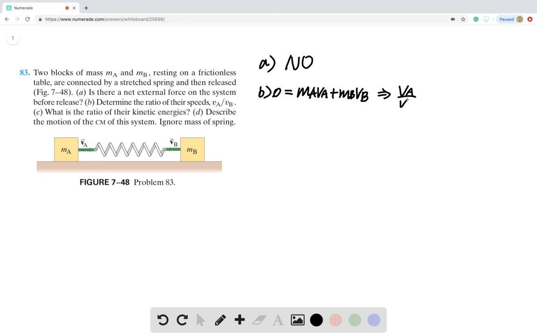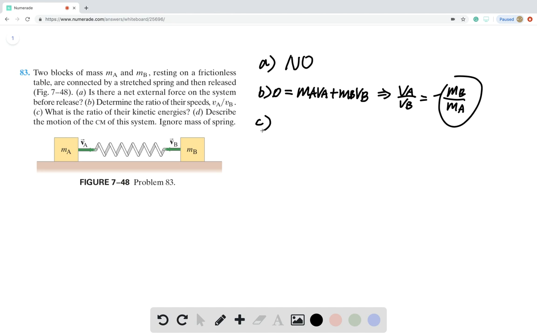VA over VB equals negative MB over MA. But the negative sign only means that they are moving in opposite directions. So if we want to ignore the direction, we can also say VA over VB equals MB over MA.